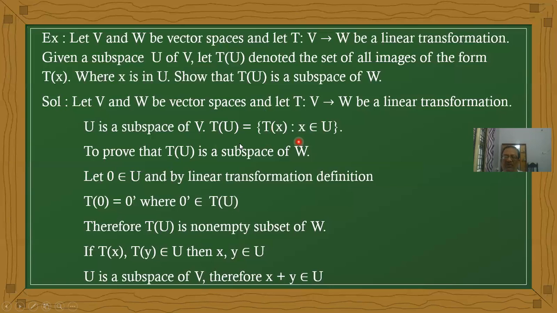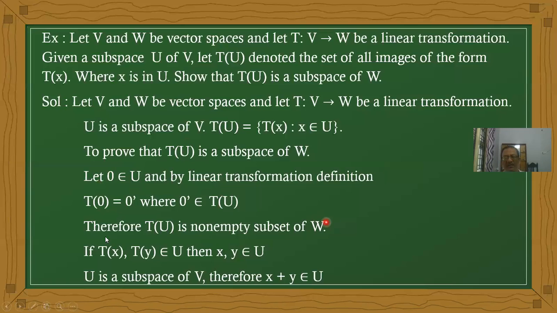First of all we want to prove T of U is a non-empty set. Therefore if you select 0 belonging to U, by the linear transformation definition T of 0 equals 0 dash, where 0 dash belongs to T of U. Therefore from this definition we can say T of U is a non-empty subset of W.